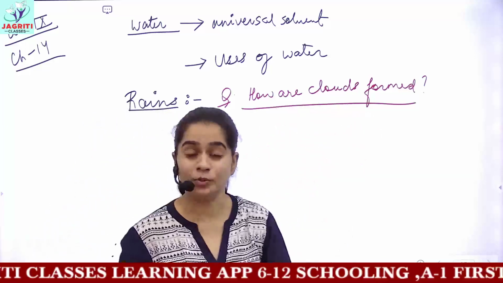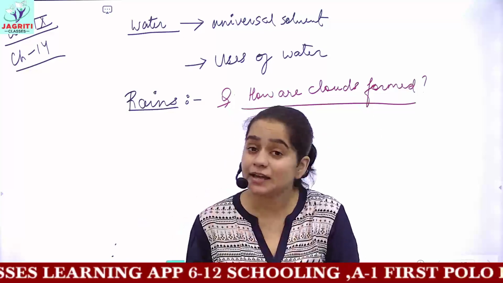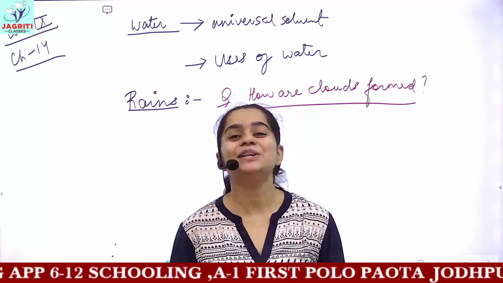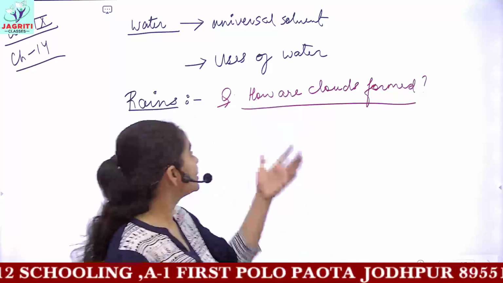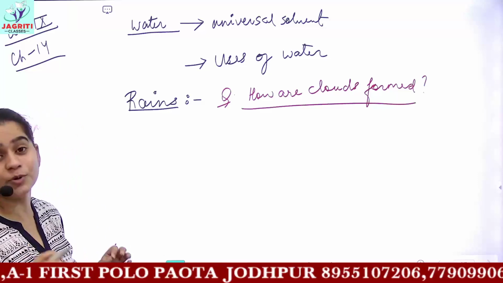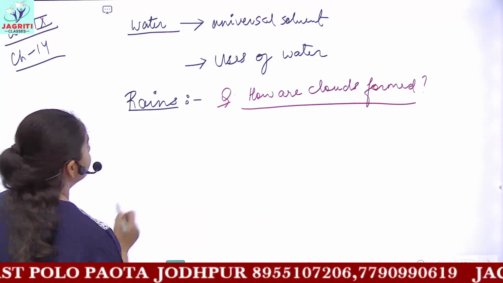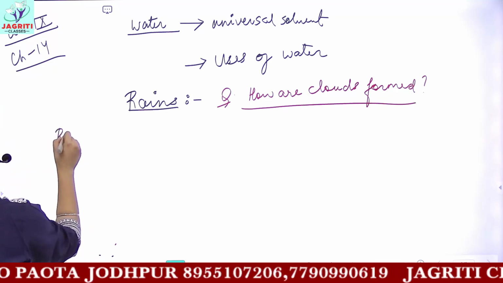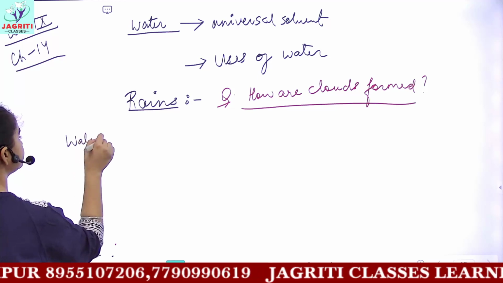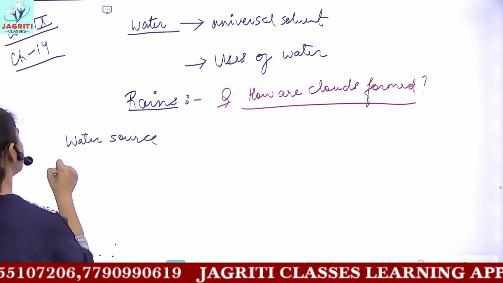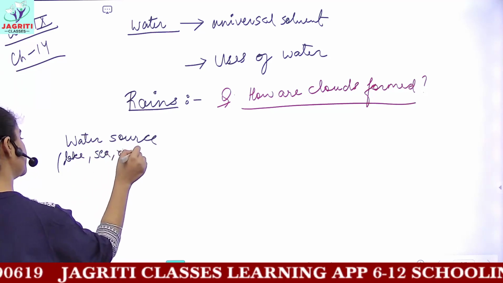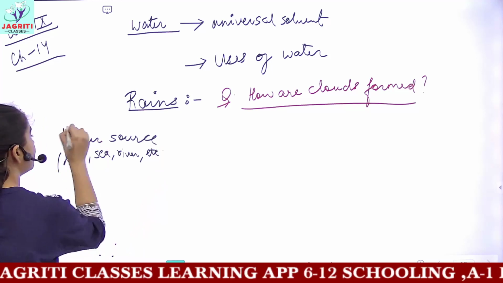How are clouds formed? This also I know you have done in your junior classes. You have read about the hydrological cycle, which is commonly known as the water cycle. Okay, so clouds are formed as a result of the water cycle. So we'll be discussing it in the form of a flow chart. So let's begin. For the formation of clouds, what you have is a water source. This water source might be a lake or a sea or a river, etc.